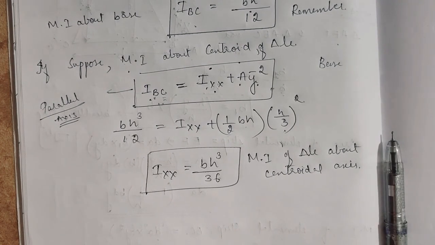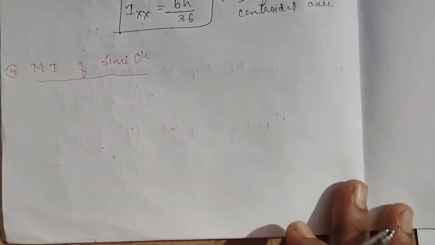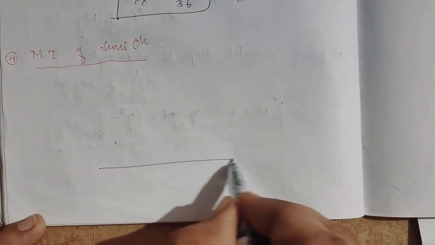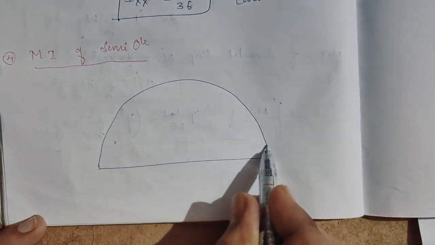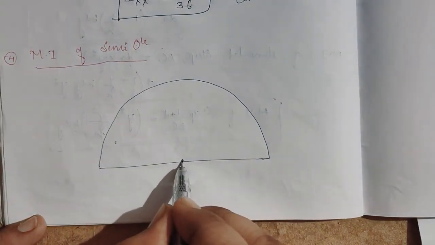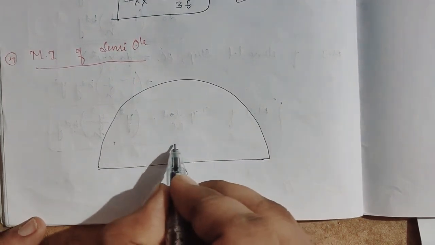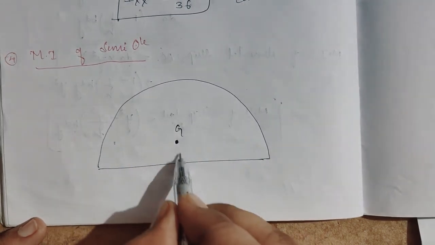Next we will find the moment of inertia of the semicircle. How to find the moment of inertia of the semicircle? First, in the traditional way, we will draw the semicircle. This is a semicircle with O as the center. We already know where the G lies, it is in line with the center.